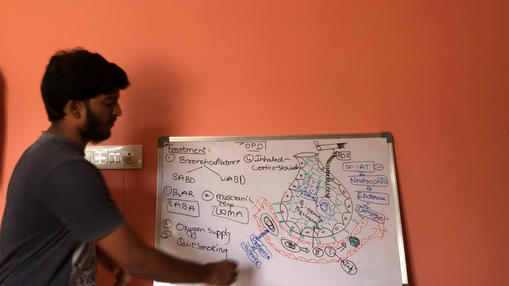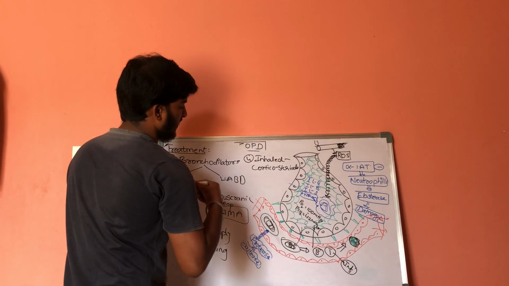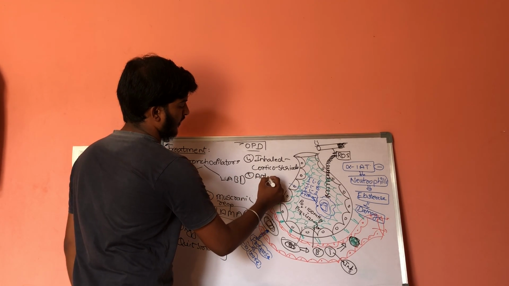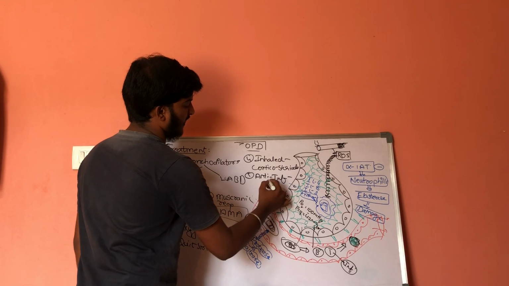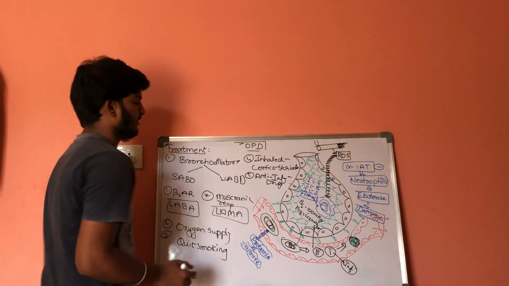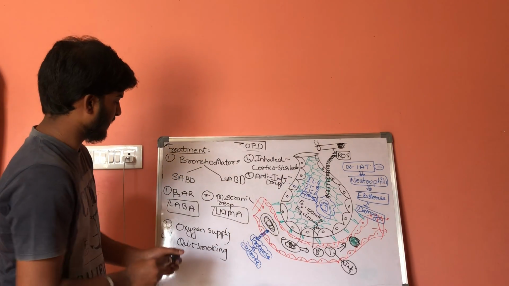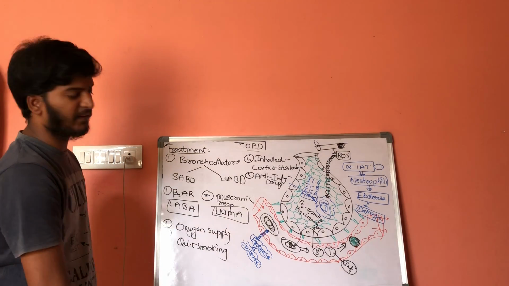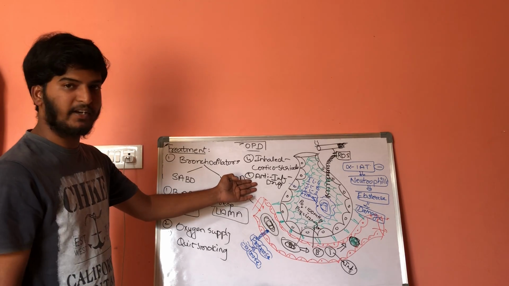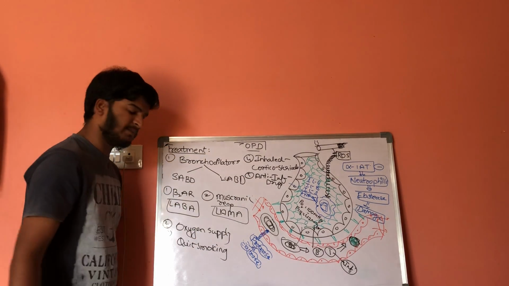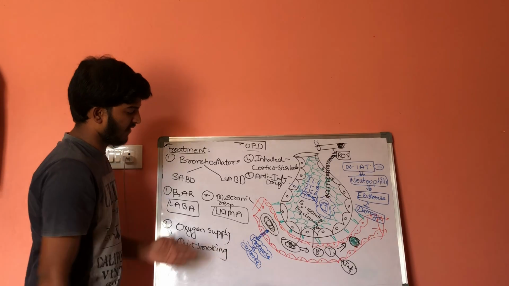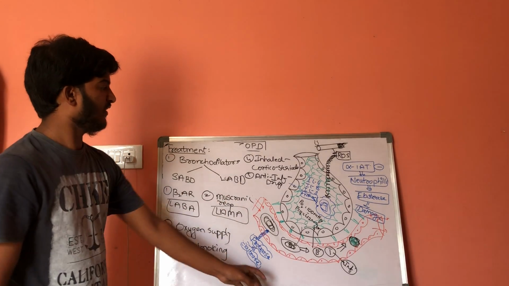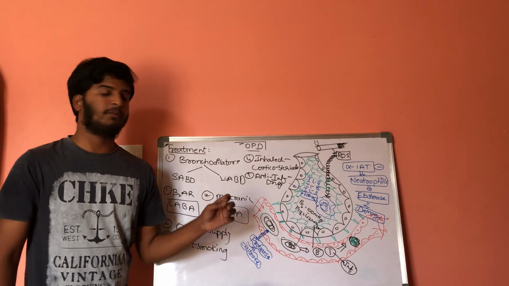There is one more type of treatment, anti-inflammatory drugs, which should be given. We have discussed anti-inflammatory drugs, beta-2 agonists and muscarinic receptor antagonists in previous videos. Now we have completed chronic obstructive pulmonary disorders.